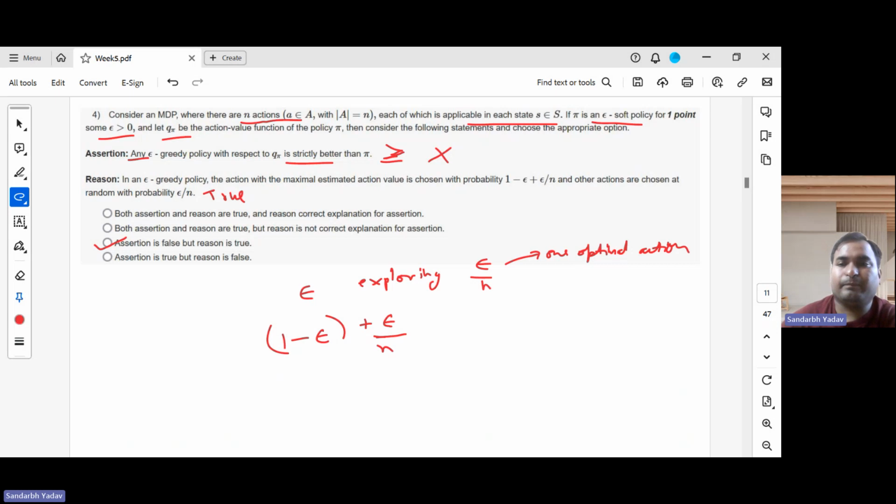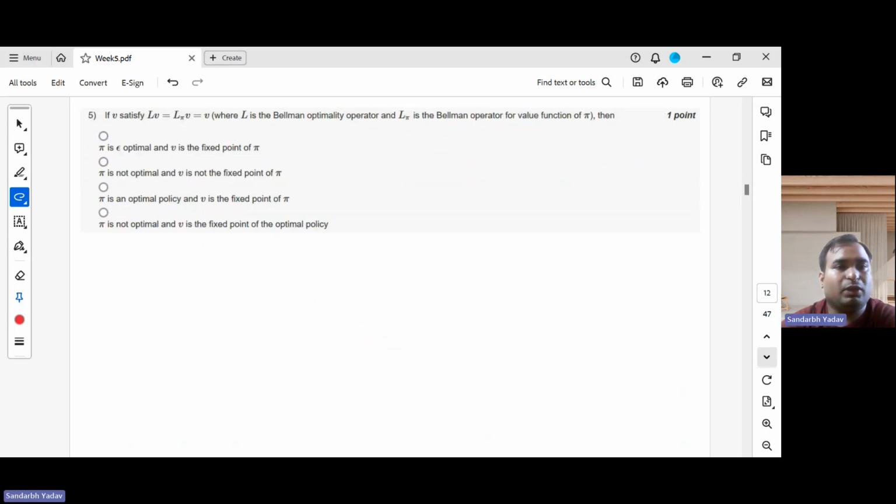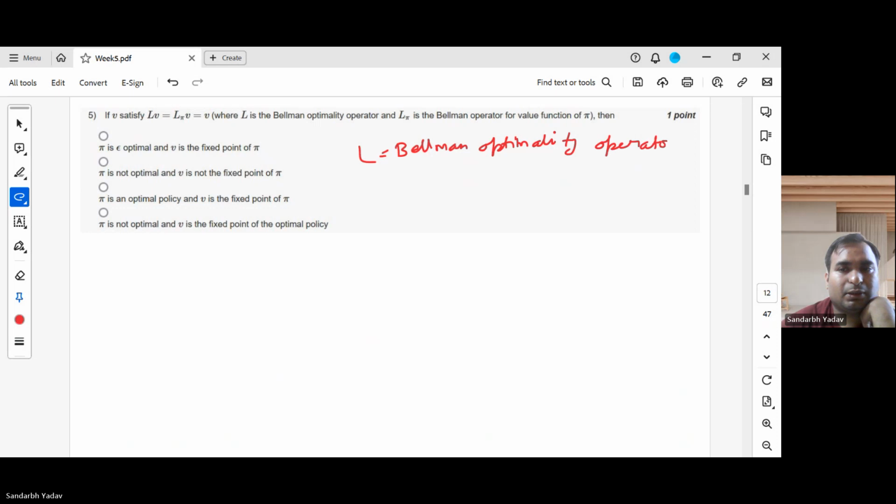Option C. Now I'll move to question number 5, and this is the last question of the practice assignment. If V satisfies L V, where L is the Bellman optimality operator, and L pi is simply the Bellman operator.